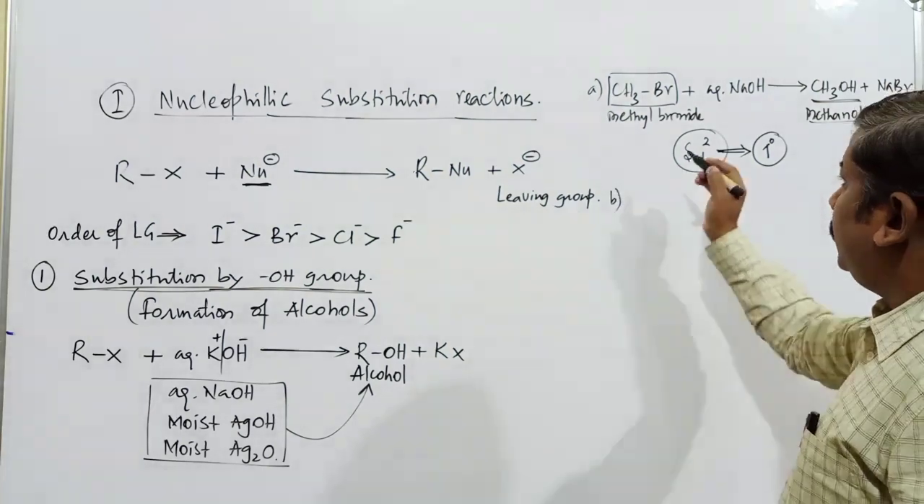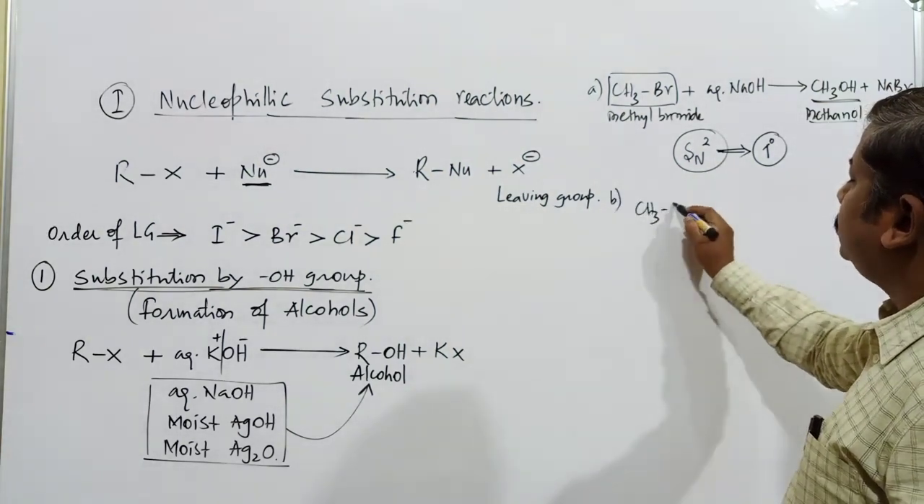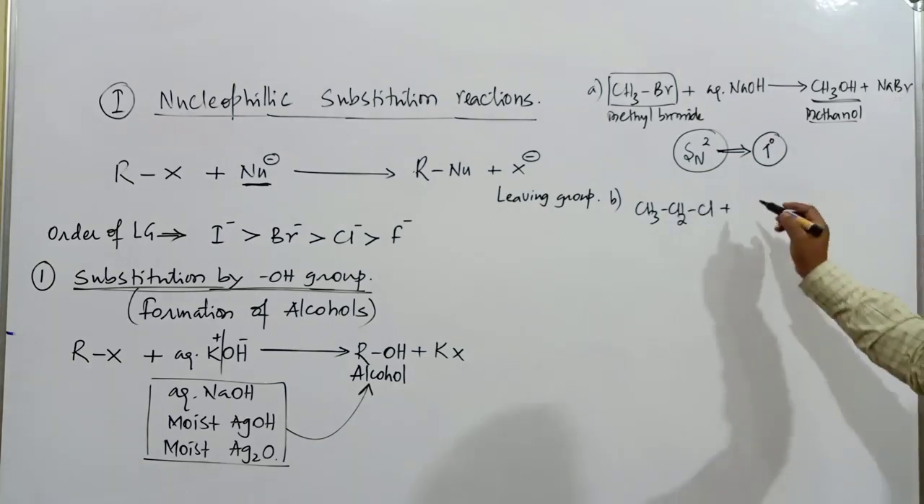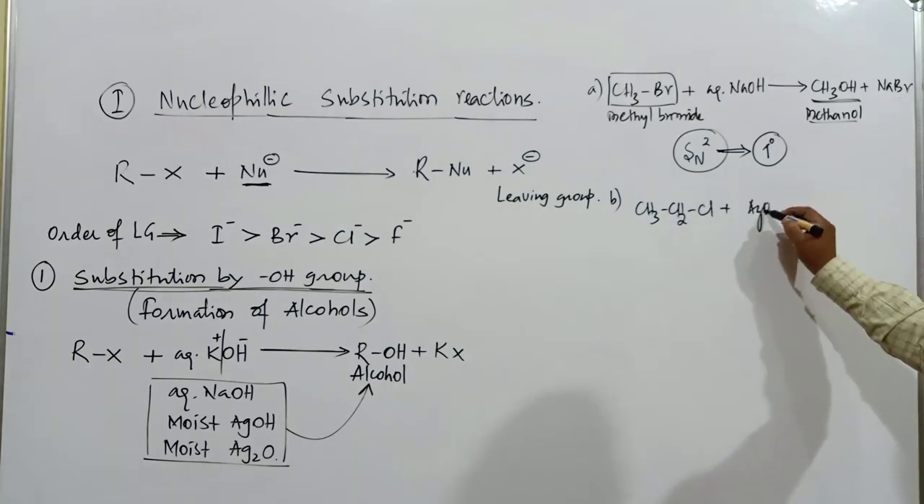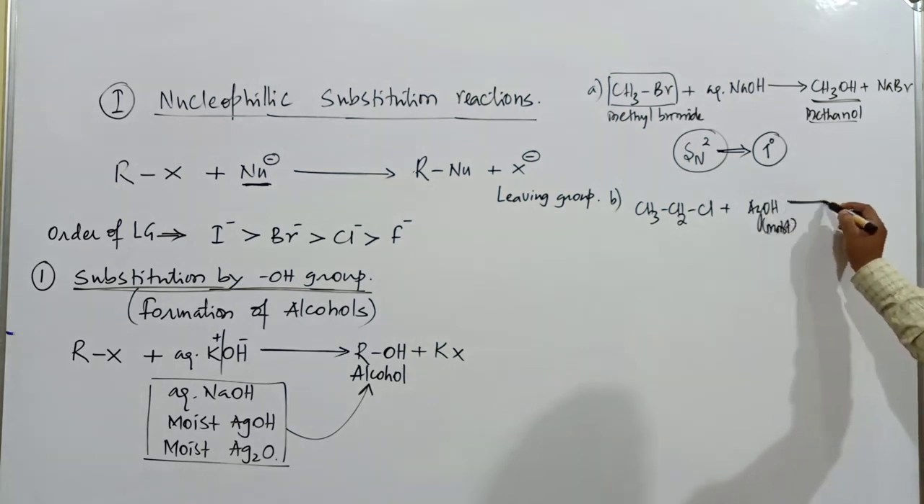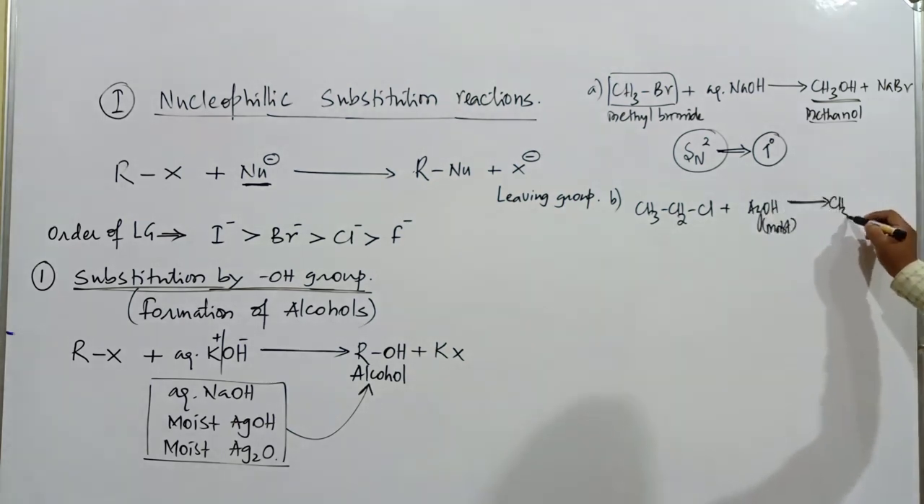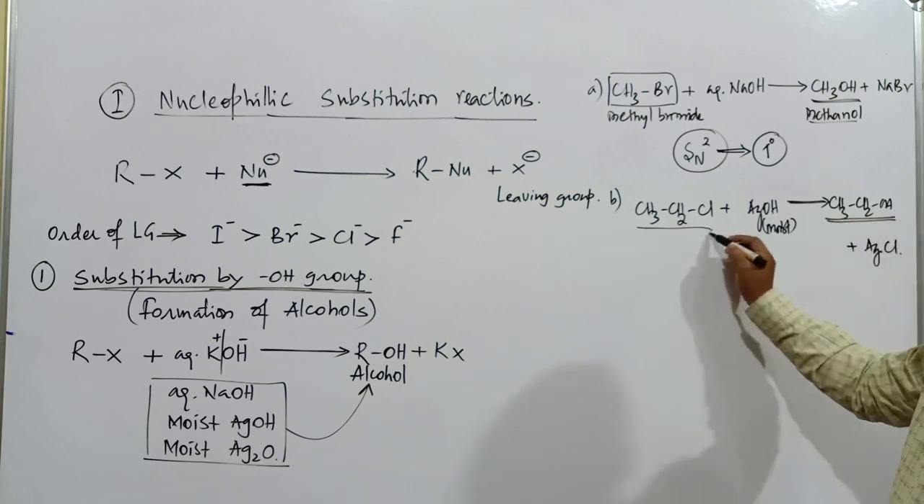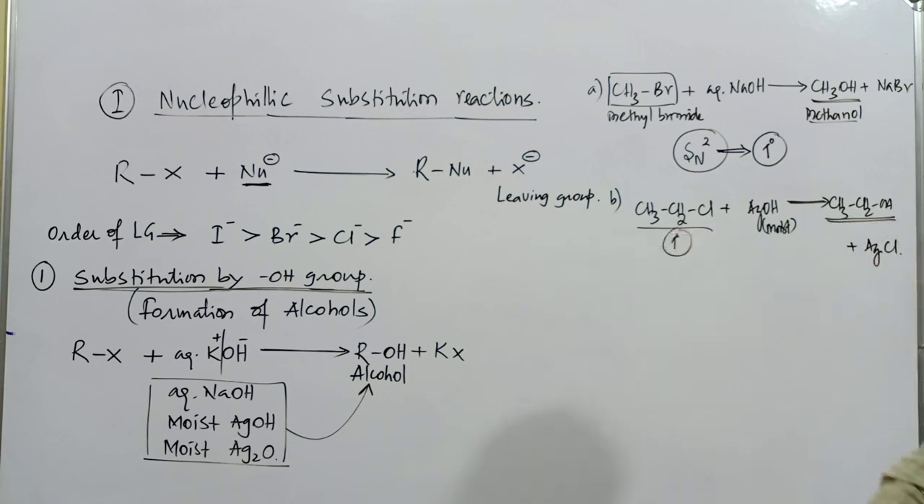Next, another example, CH3CH2Cl. When it is treated with AgOH in moist condition, the compound obtained is an alcohol, CH3CH2OH plus AgCl. This one is an ethanol compound, and this is also a primary alkyl halide.